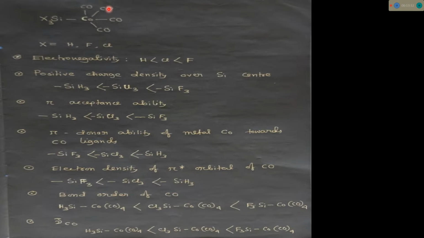Less electron density in the pi star orbital means more bond order, which indirectly gives a higher nu bar CO. So for SiF3, since it is more pi accepting, it will accept more pi electron density from cobalt. Cobalt will donate less electron density towards the pi star orbital of the CO ligand. That's why for the SiF3 case the bond order of CO becomes greater, and the nu bar CO, or stretching frequency of CO, becomes highest for SiF3.